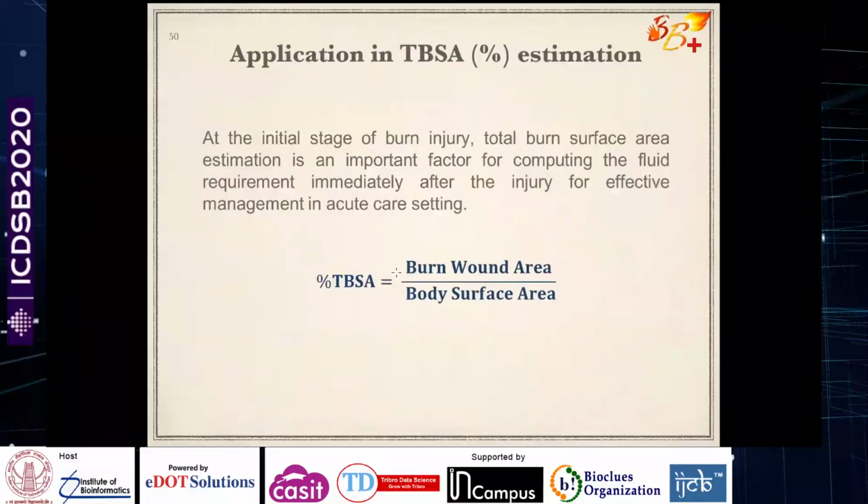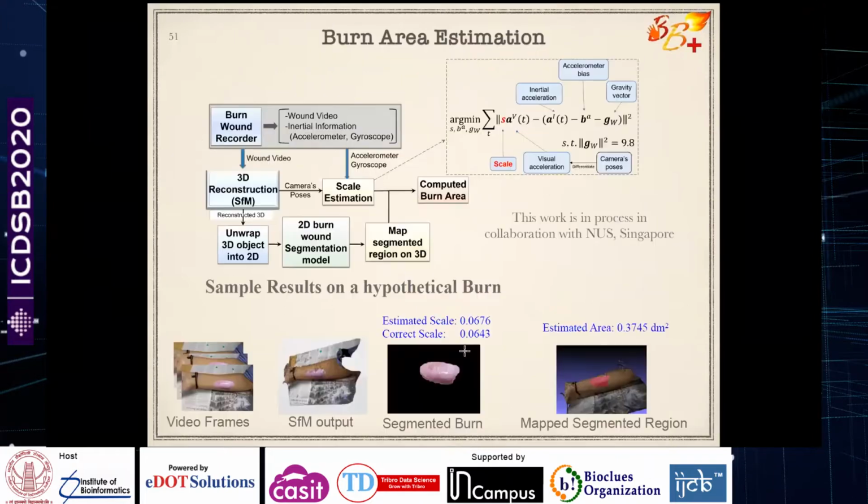Okay. Now, why is this important? I have to compute the total body surface area, which is the wounded area divided by the total body surface area. And I have no clue, given the image of the person, what will be the total body surface area of the person. So this work we have started doing in collaboration with the National University of Singapore. There has been our collaborator there. So we are exploring how we can find a completely automated solution for this particular work.